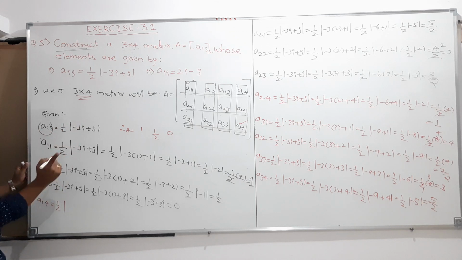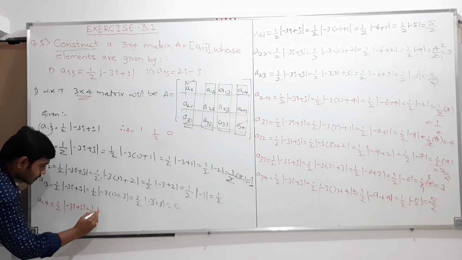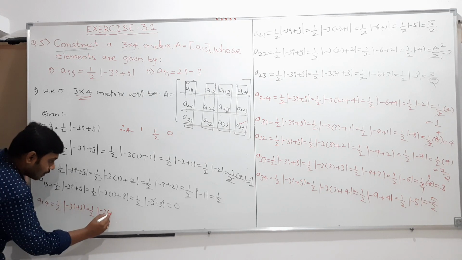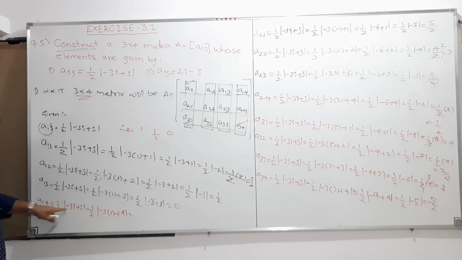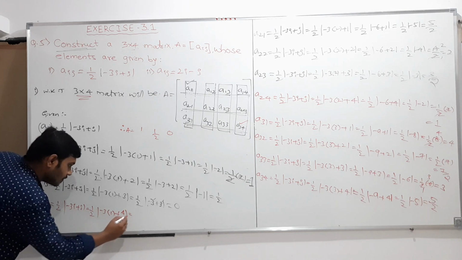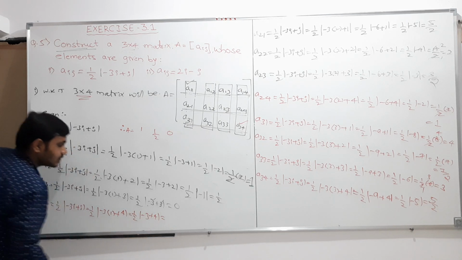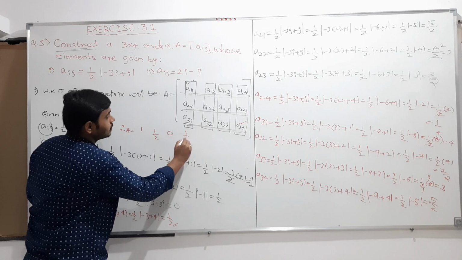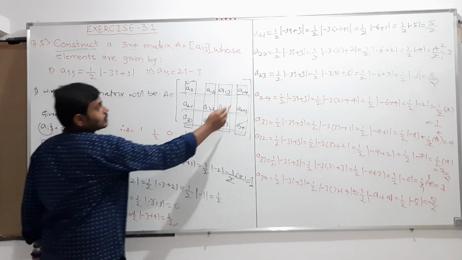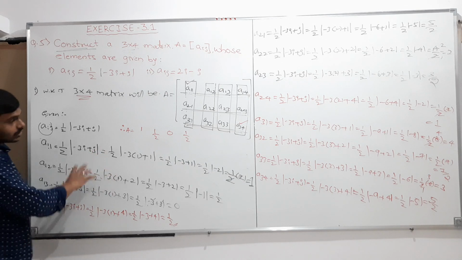Now I will calculate a14, which is equal to half into modulus of minus 3i plus j. Here the i value is 1 and the j value is 4. So this becomes half into modulus of minus 3 plus 4. Minus 3 plus 4 is 1, and 1 into 1 by 2 is 1 by 2. So a14 is 1 by 2. Sorry I didn't calculate it earlier, but now I have calculated the a14 value.